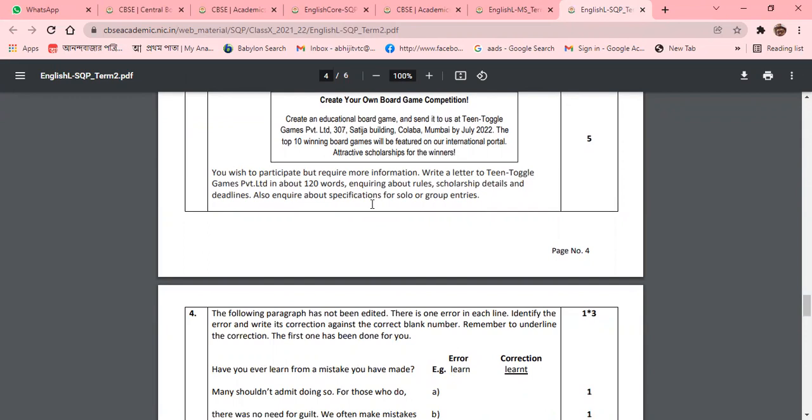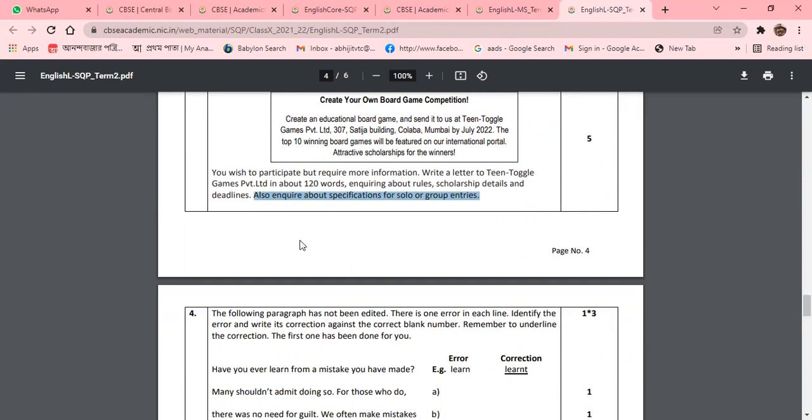So it is a normal thing, but something has been added. Also inquire about specification of solo and group entries. That means while you are writing the letter, whatever requirement you have, you can ask for, and another inquiry will be there. The specification should be given on the solo or group entries.